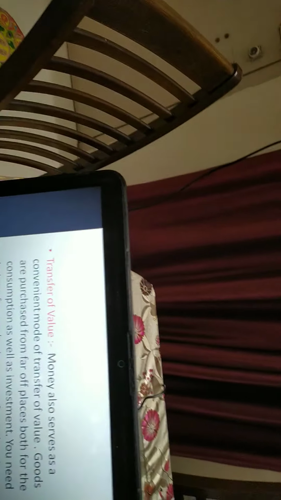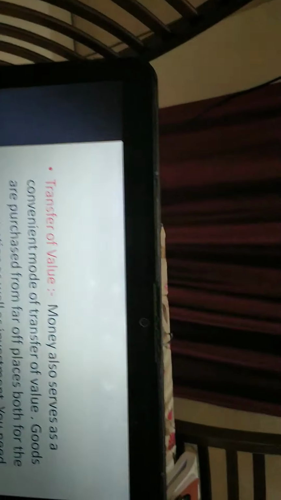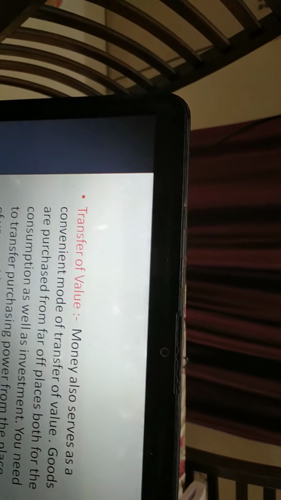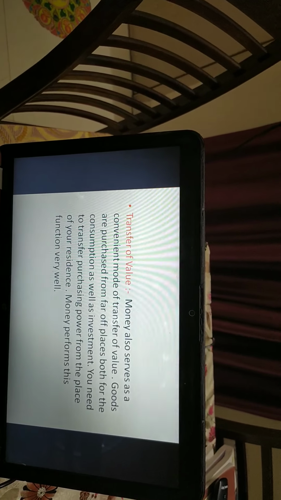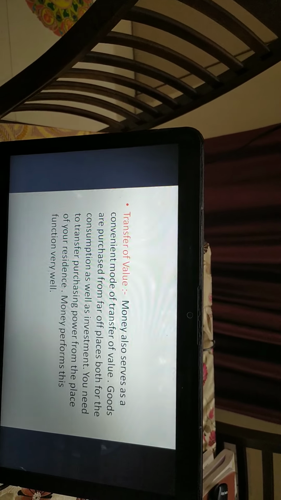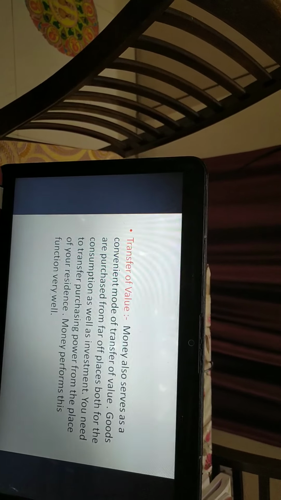For both consumption as well as investment, you need to transfer purchasing power from the place of your residence. Money performs this function very well.